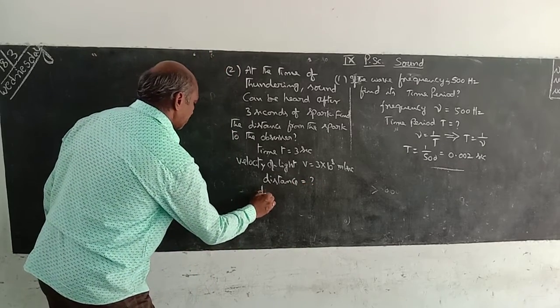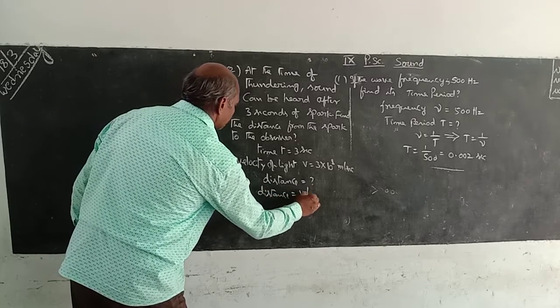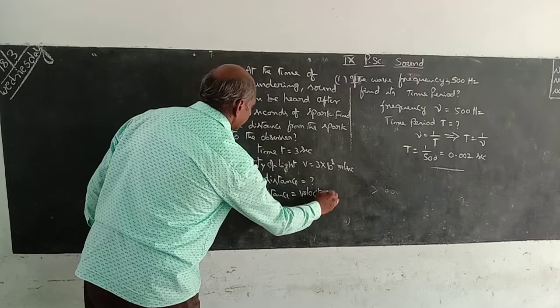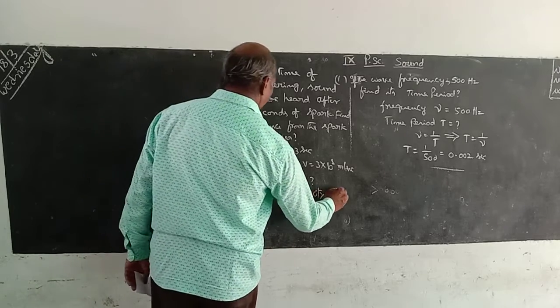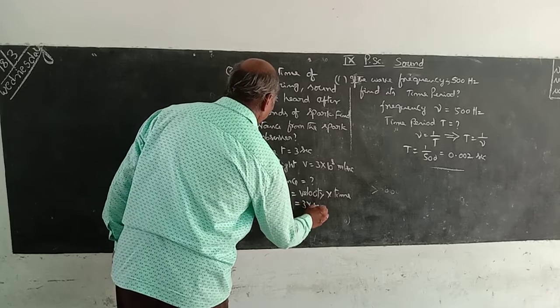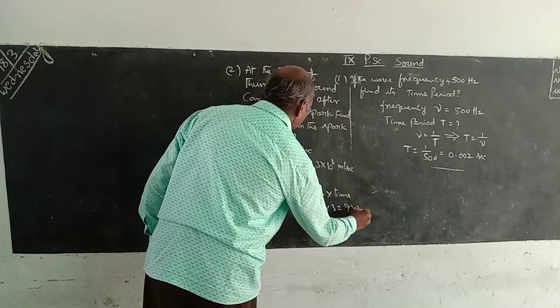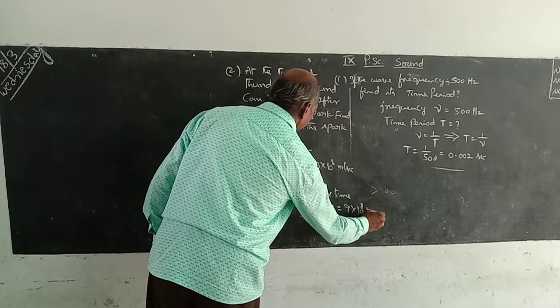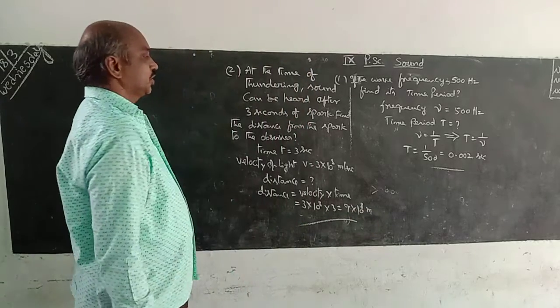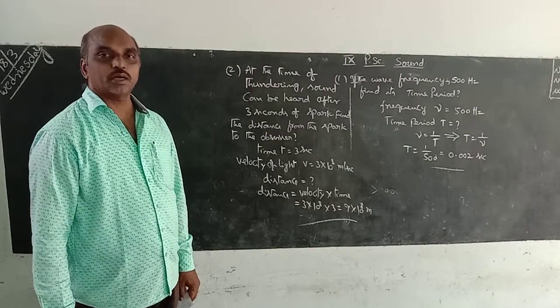Here distance is equal to velocity into time. That is 3 into 10 power 8 into 3, 9 into 10 power 8 meters. This is the distance from the spark to the observer.